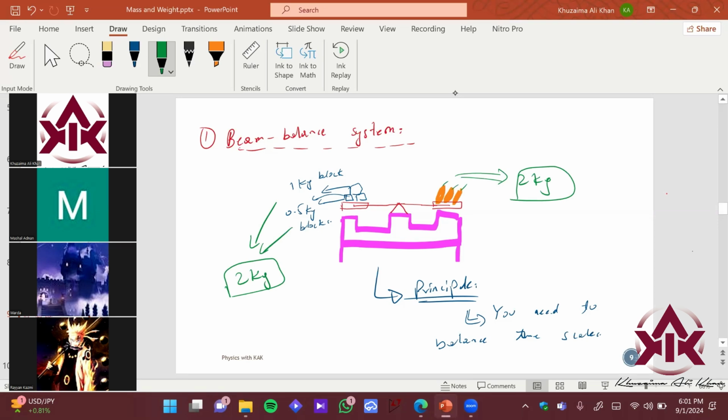Again, this takes time. This is pretty inaccurate because humans are basically controlling it. It can lead to certain errors also. Let's say if they are not exactly parallel to each other, not exactly a straight and horizontal line. What if the sabzi wala is playing with instruments? Imagine he has already put some weight underneath, 0.5 kg. So you are already going to lose 0.5 kg, right? So this can be manipulated, and can be destroyed pretty easily. It has some loopholes, we can say.